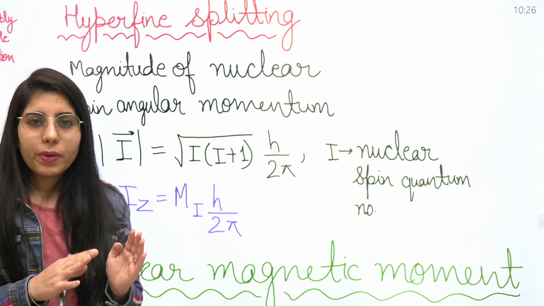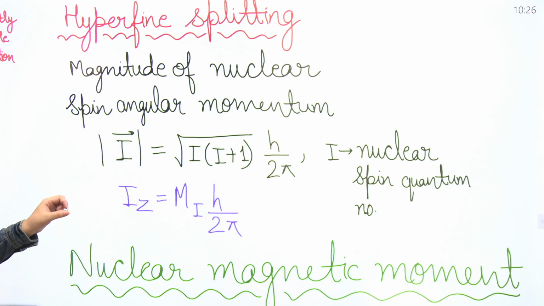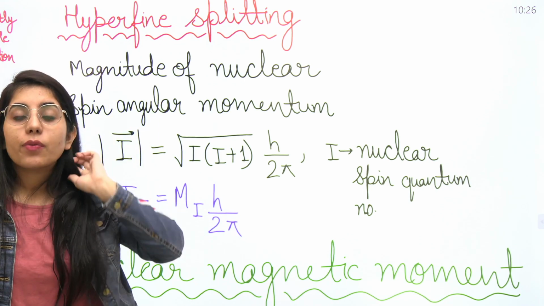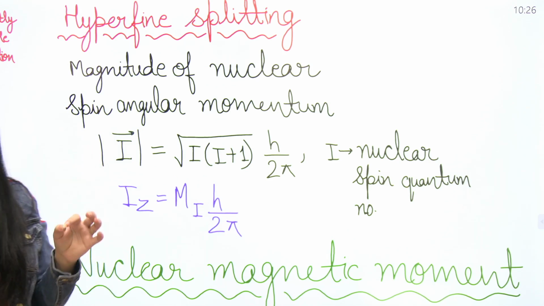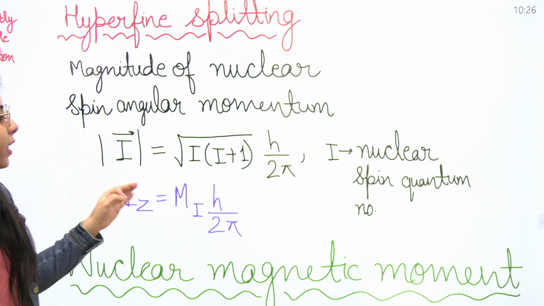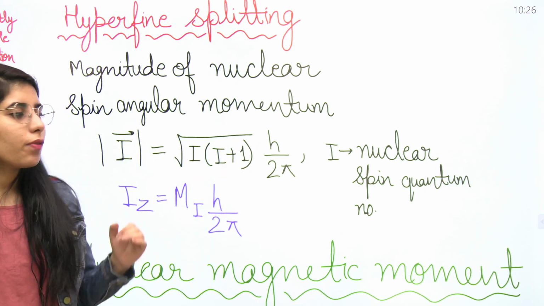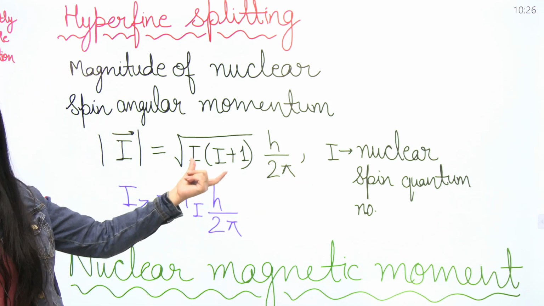Next, when we talk about hyperfine splitting, in this particular topic you will need the expression of I. And what is I here? I is basically the nuclear spin angular momentum. So what is the magnitude of nuclear spin angular momentum? It will be equal to root I into I plus 1 times h upon 2 pi, where I is the nuclear spin quantum number.